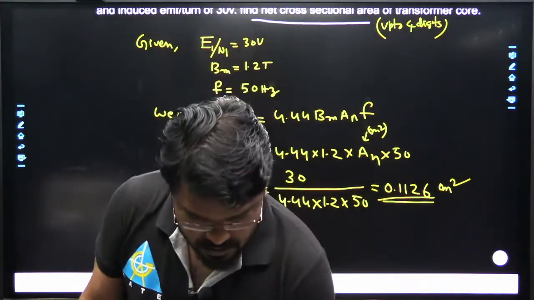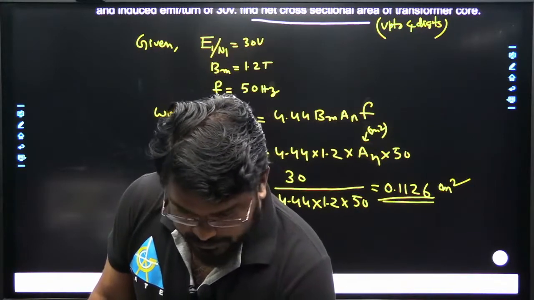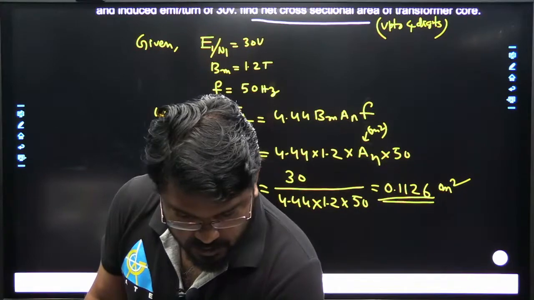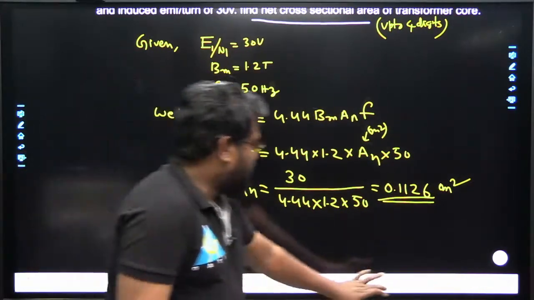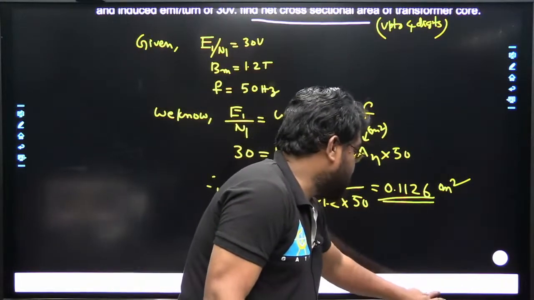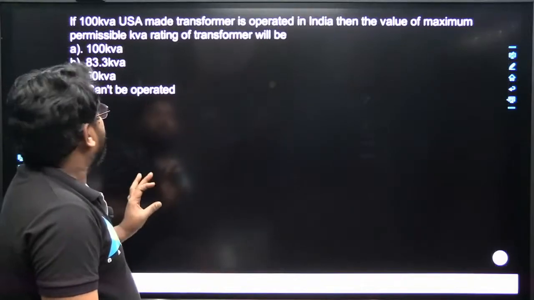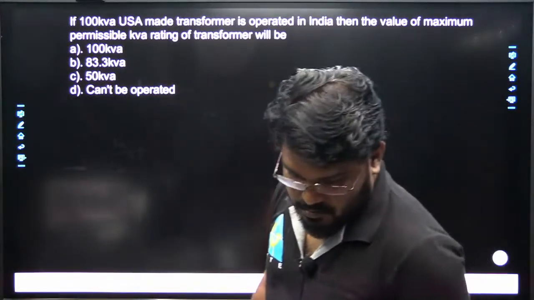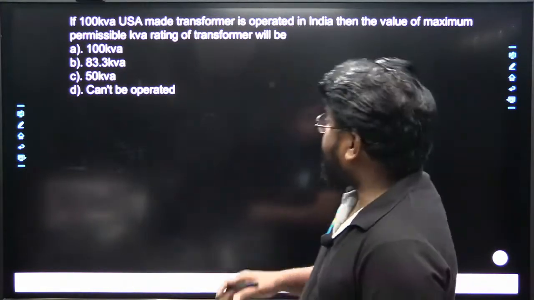Very good. Pratik gave 0.11 meter square. Very good, very good. Okay, Shrutika also got this answer. Very good. Okay, next, solve one more question. Yes, Shrutika, that's correct.